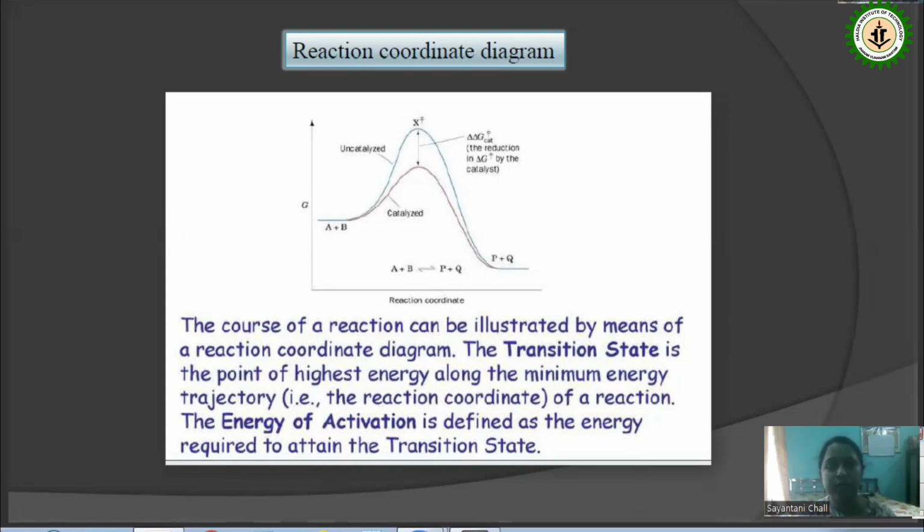Both the bonds are weak here, and the energy gap from the reactant molecules to this high energy state is called the energy of activation, which is required to attain this transition state.